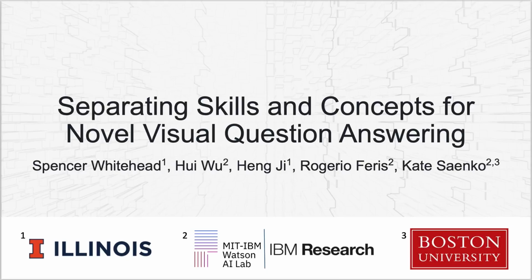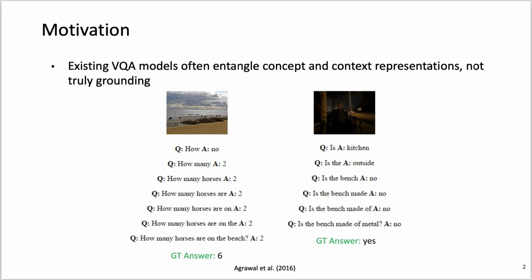Hello, my name is Spencer Whitehead, and I will be presenting our work on separating skills and concepts for novel visual question answering. This is joint work with myself, Hui Wu, Hung Ji, Ruggiero Ferris, and Kate Sayenko. Existing VQA models typically lack compositionality and often entangle concept and context representations and don't truly ground concepts. In this work, we seek to measure and improve compositional generalization.